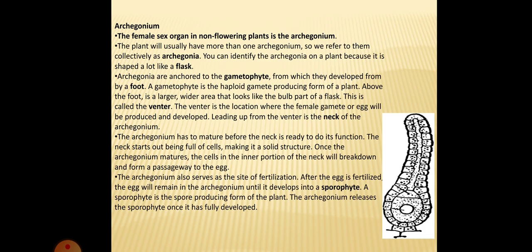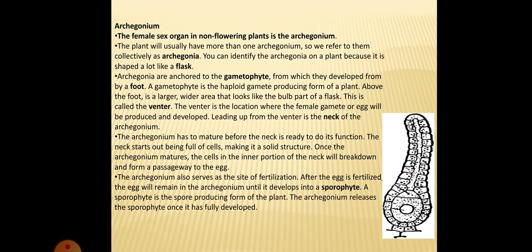An archegonium is flask shaped. It is a flask shaped structure made up of a long elongated neck and a globular venter. The venter is sessile.